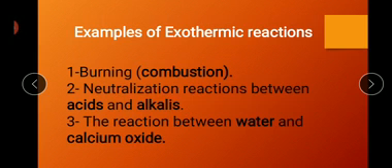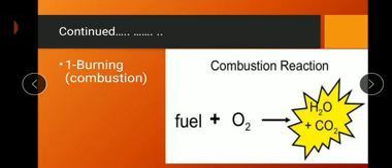Neutralization reaction, in which acids and alkalis are added together and they neutralize. The pH value changes to 7. That also releases heat. The container becomes hot. And the reaction between water and calcium oxide. So these are the examples which we are going to study in detail one by one.